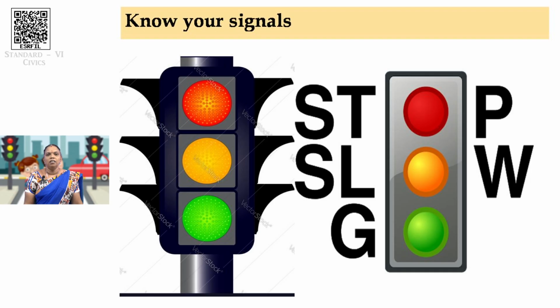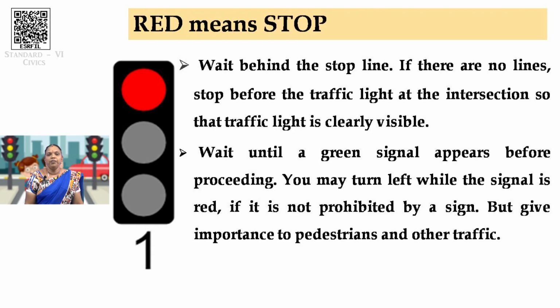Okay, now we are going to see the signals. Okay, children, we are very familiar with these signals. Red denotes stop, amber denotes slow, green denotes go. Okay, I repeat, red signal denotes stop, amber or orange denotes slow, green denotes go. What should we do when we see the red signal? We have to wait behind the stop line.